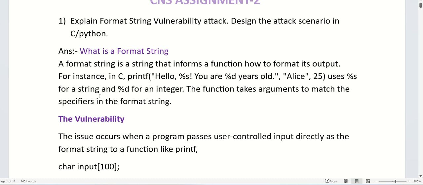Let's discuss format string vulnerability. A format string informs a function how to format its output. For example, in C we write printf("Hello %s, your %d"). Here %s and %d are the format strings. In place of %s you can give a string like Eliza, and %d is for integers, so you can give 25, etc., in such a way.